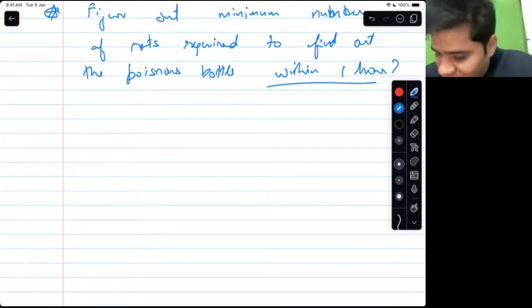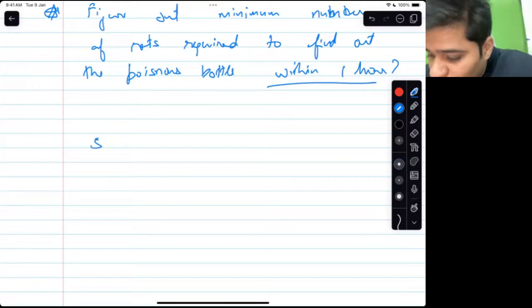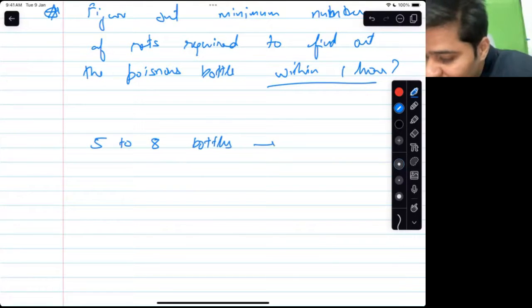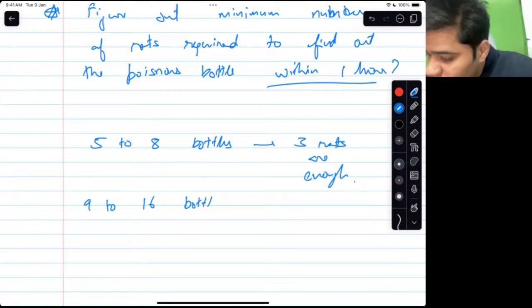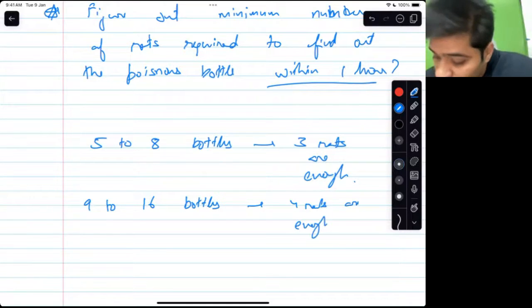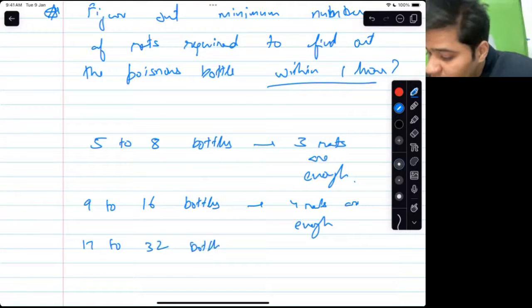If the number of bottles is 5 to 8 bottles, 3 rats are enough. For 9 to 16 bottles, 4 rats are enough. For 17 to 32 bottles, 5 rats are enough.